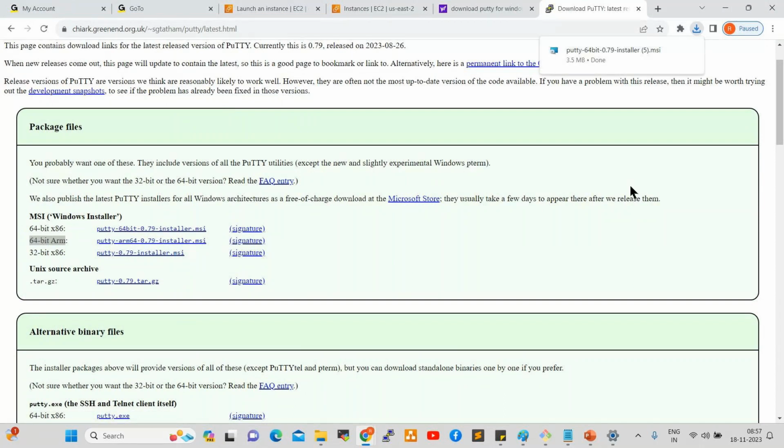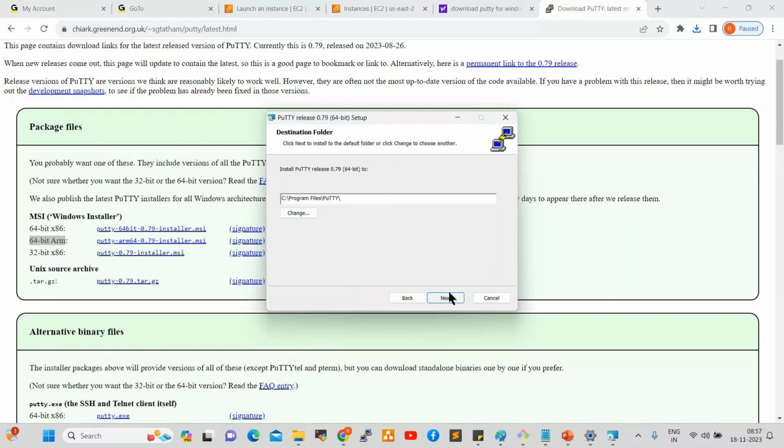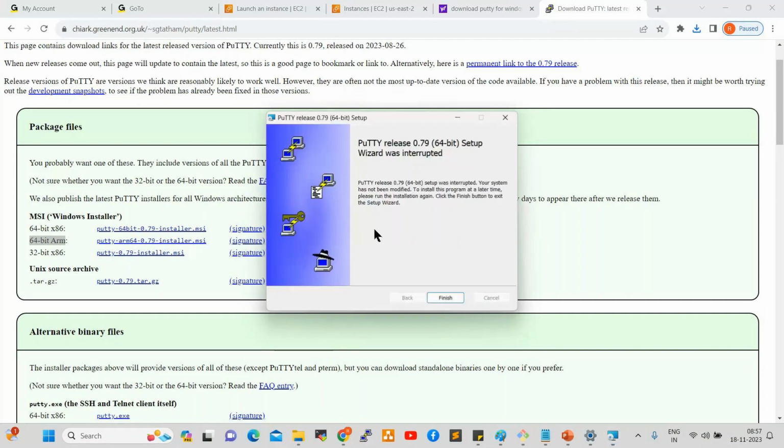Once it is downloaded, double click on this. Click on next, click on install. Once installed, PuTTY will be available. After that, it will ask you to finish. I close this because I already installed it on my laptop.